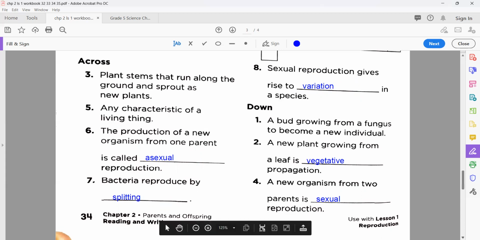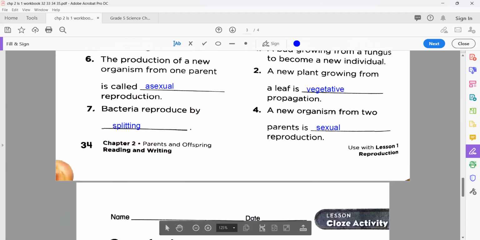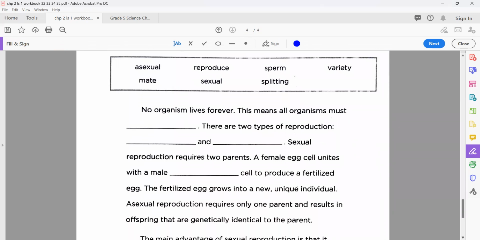Okay, now let's move to the last page of today's lesson. Here we are just going to review all the answers one by one, because we did this in detail and also saw this. So no organism lives forever. You know that. Whatever the plant or animal, they will die. So this means all organisms must die.